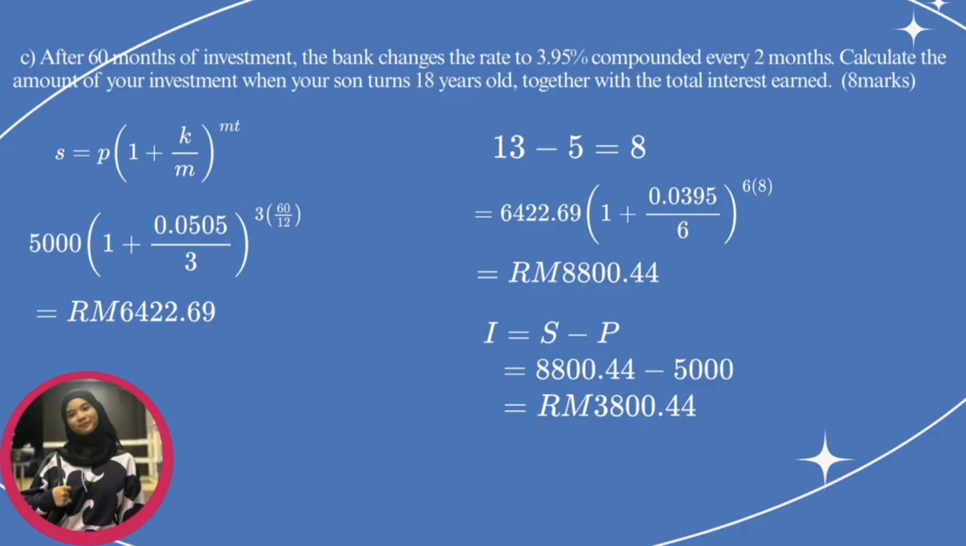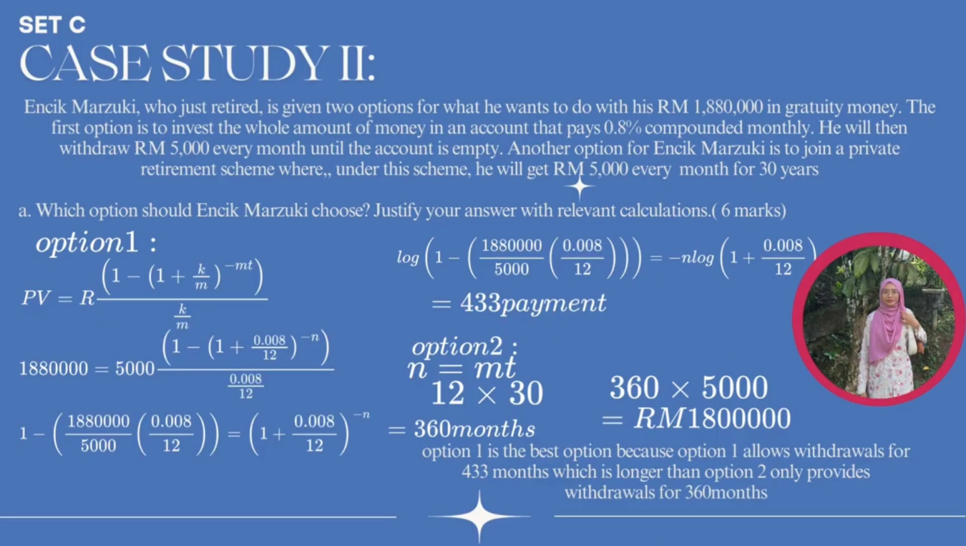8,800.44 minus 5,000. The answer is RM 3,800.44. That's all. So this is case study 2.